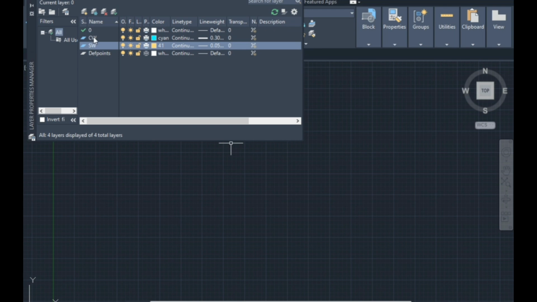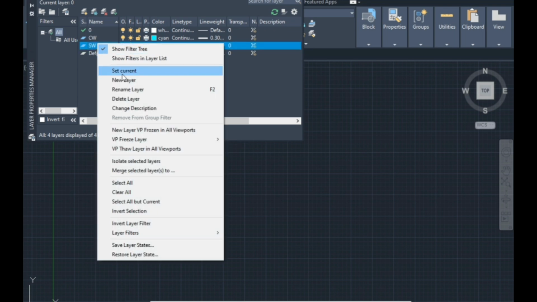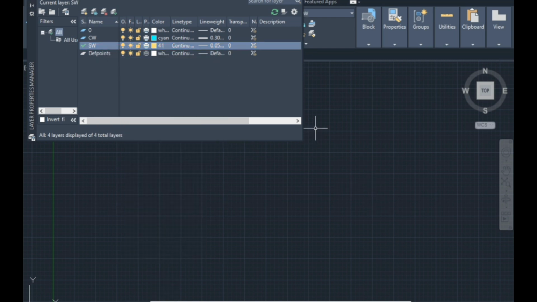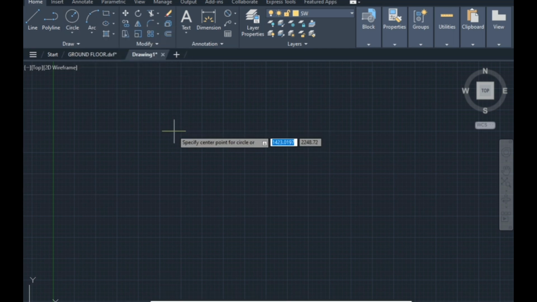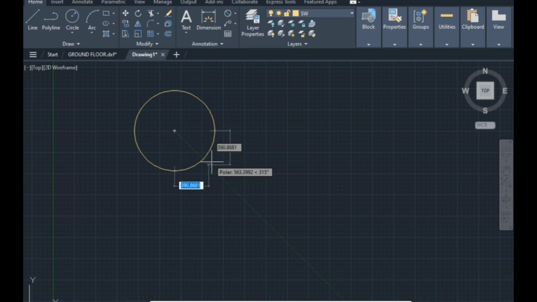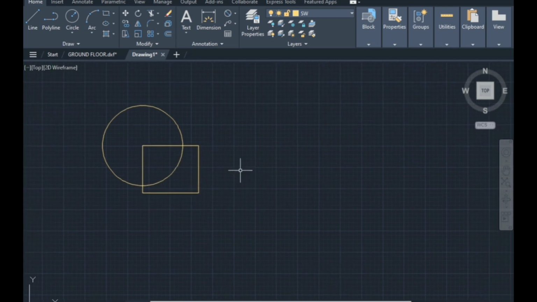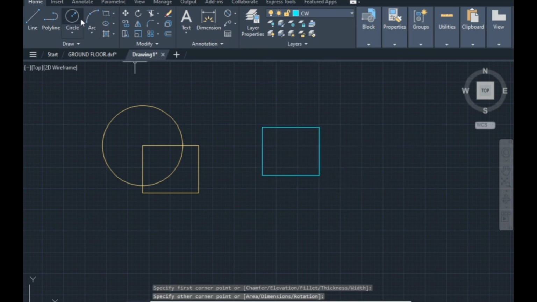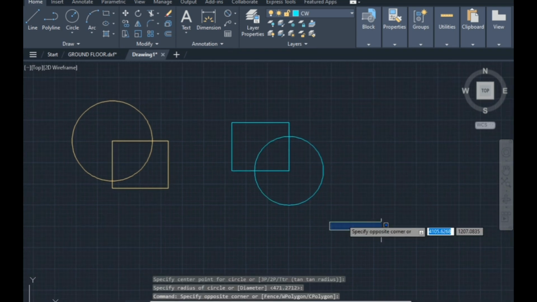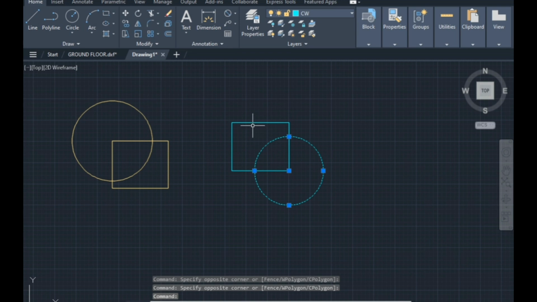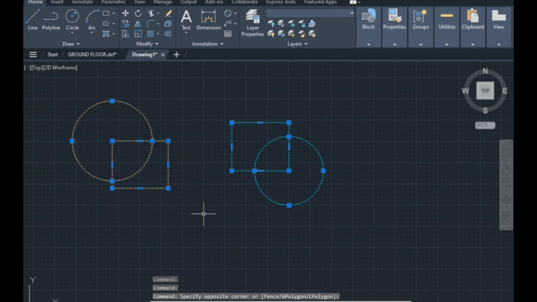If I want another current layer, right click it, set current. Now whatever you draw will be in that current layer. You will get those properties, and if you want to change them, just go here and change.